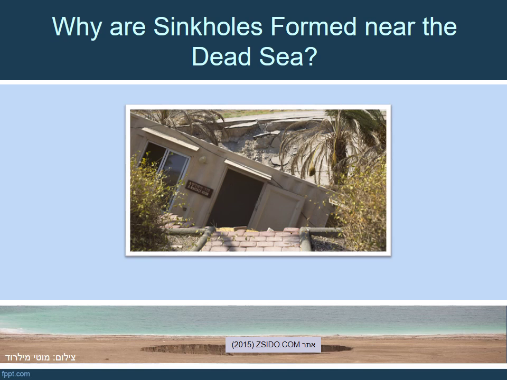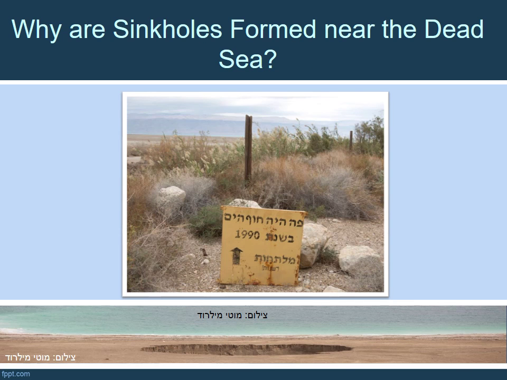There are many sinkholes in the Dead Sea area. Sinkholes are formed due to a combination of factors. One is the unique type of soil in the area that includes a layer of salt deep underground. Another factor is the phenomenon of dehydration of the Dead Sea, which causes its level to sink each year.